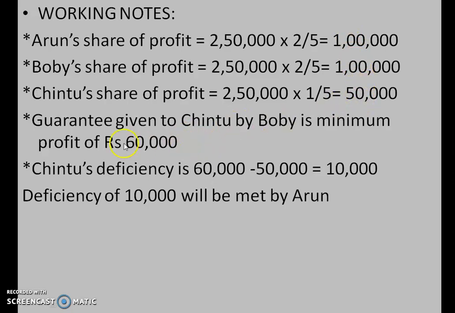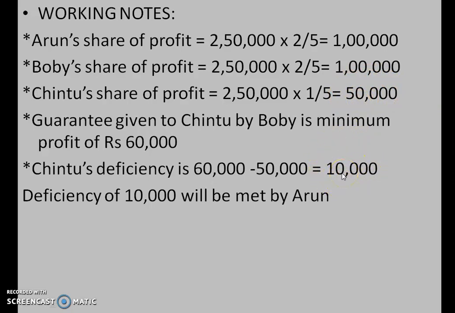How much was the guarantee given to Chintu? It was 60,000. But how much did Chintu receive after calculation? It was 50,000. So how much is the shortfall? 60,000 minus 50,000, so 10,000. Chintu should receive 60,000. But when you calculated, you came to know that he is getting only 50,000. So he is short by 10,000.